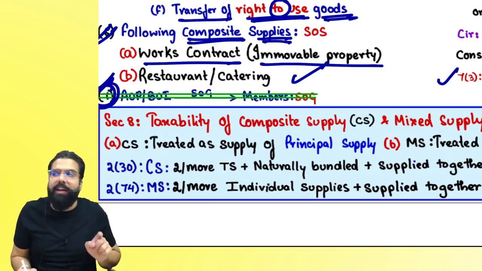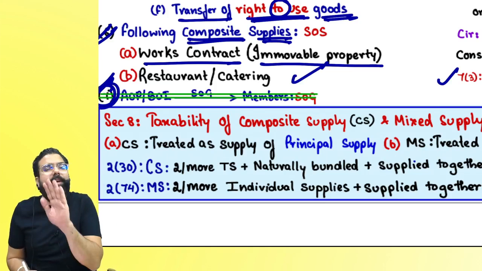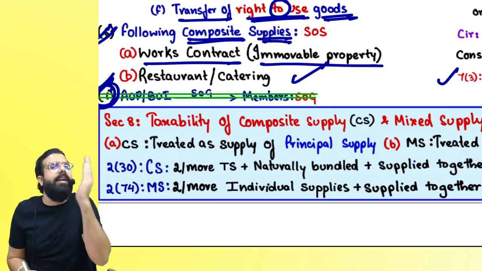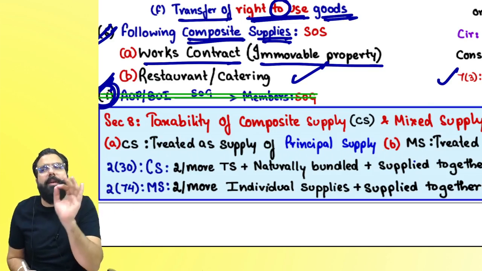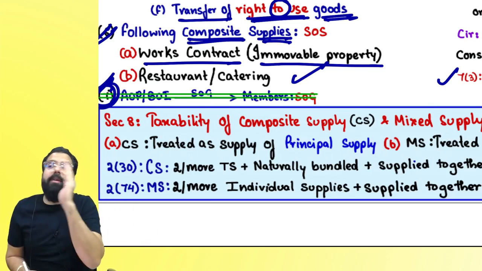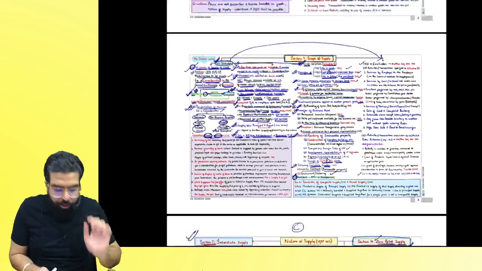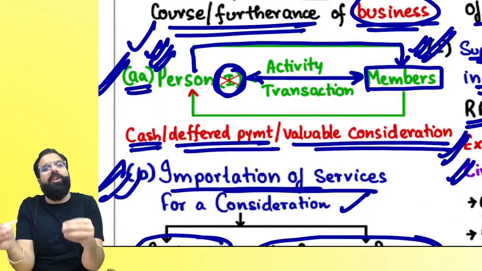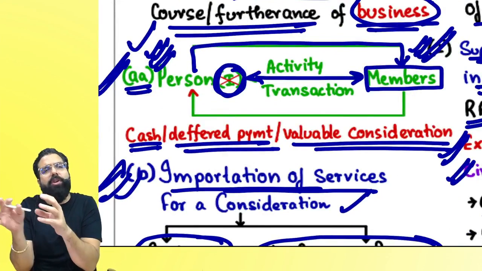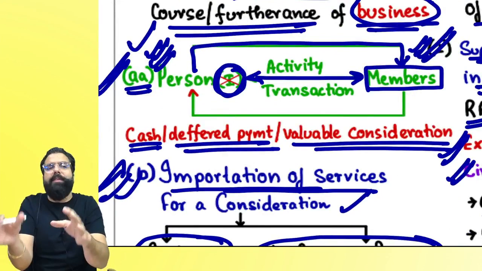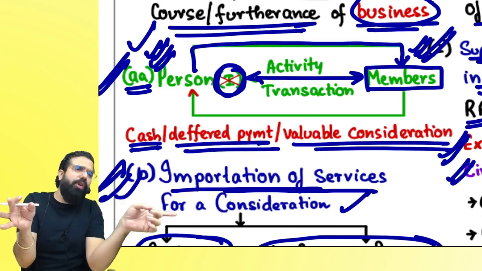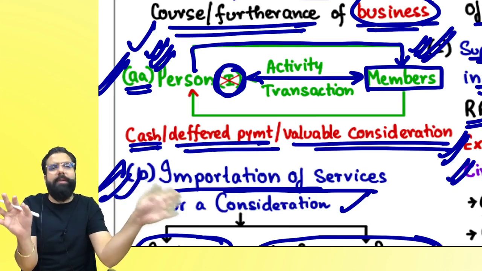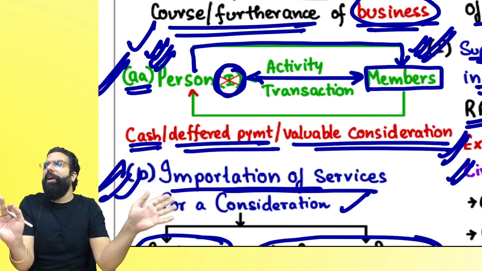Paragraph number 7 in Schedule 2 has been deleted, which was basically talking about a club giving goods to their member, which was always a supply of goods. So they went ahead and inserted it over here, telling that instead of association of persons, body of persons or unincorporated body, any person other than an individual giving goods or services to their member, doing an activity for the member, is always a supply.